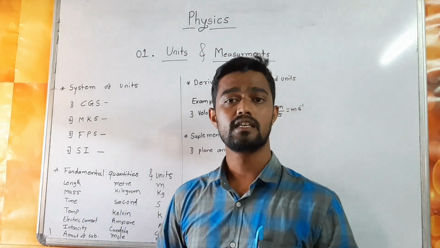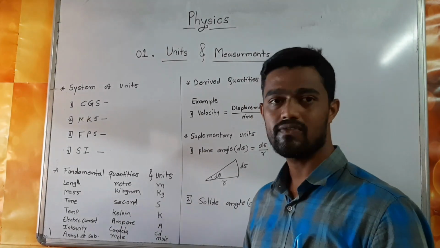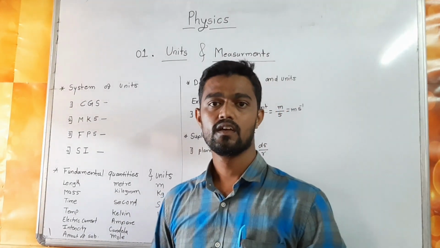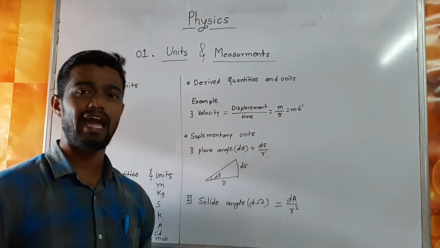These are the symbols of the 7 fundamental quantities and their SI units.